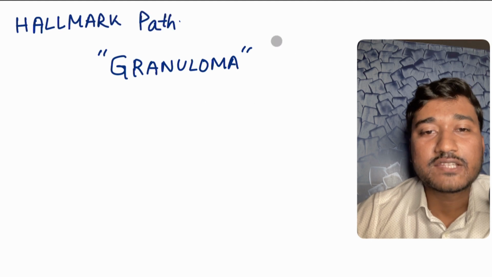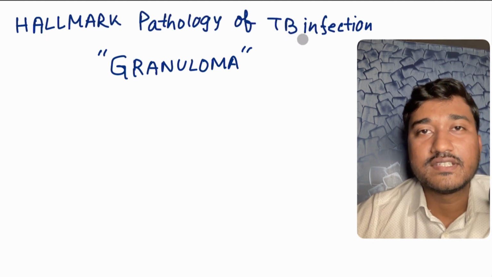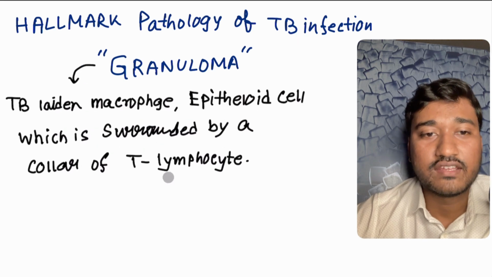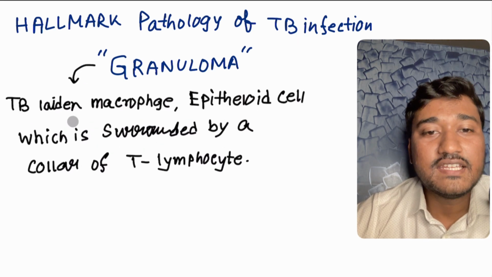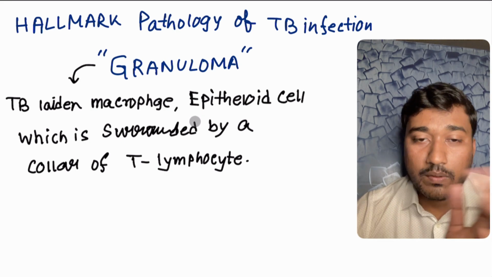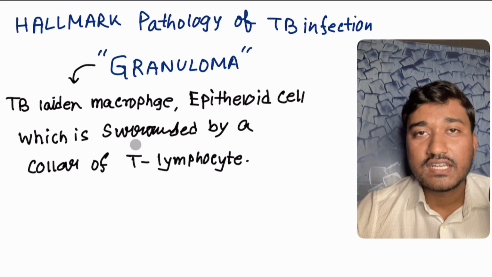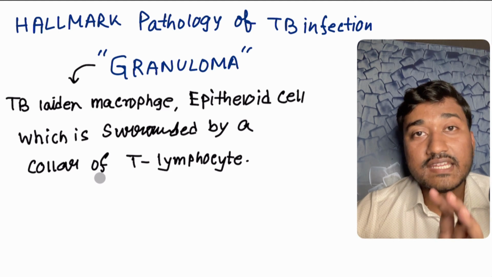So the central pathogenetic part of it was the granuloma. The hallmark pathology of this TB infection is the granuloma. What happens? These TB-laden macrophages present at the core are covered by epithelioid cells. This epithelioid cell layer is eventually surrounded by a collar of T lymphocytes.